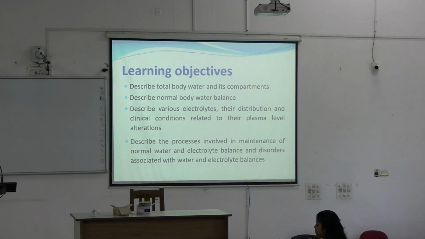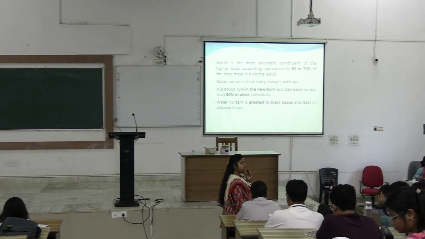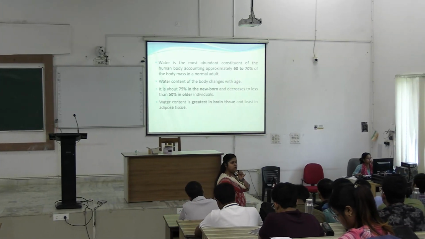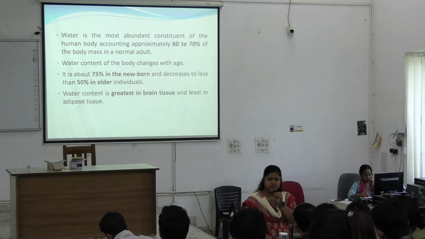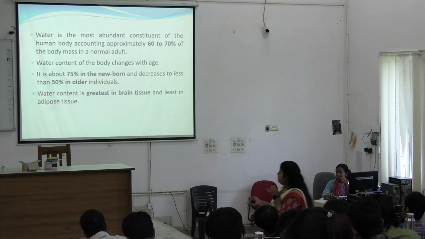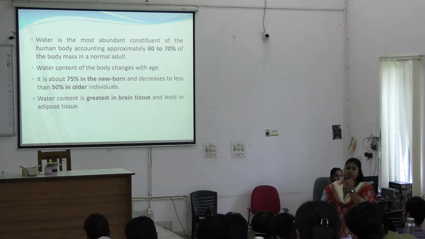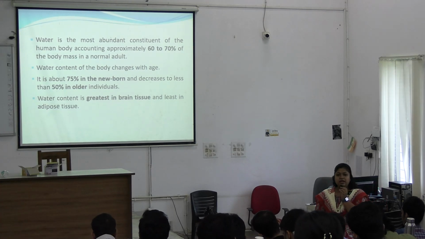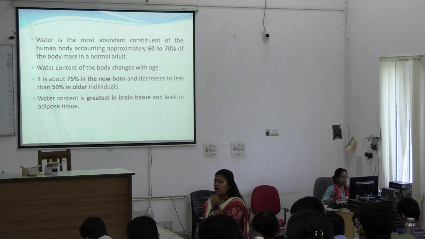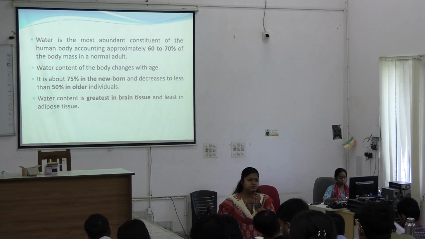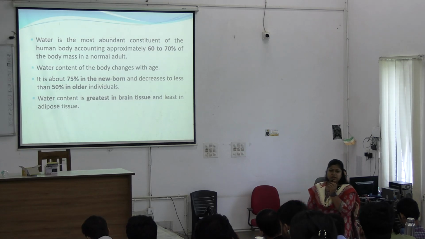Okay. Body's content is 60 to 70% made up of water. Okay. So, in an adult person of 70 kg weight, how much will be water? 60 to 70%. Okay.